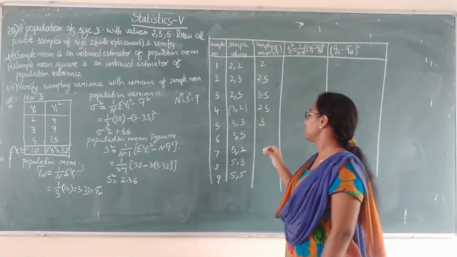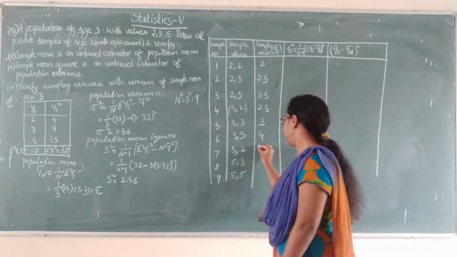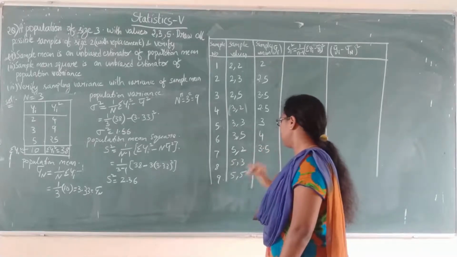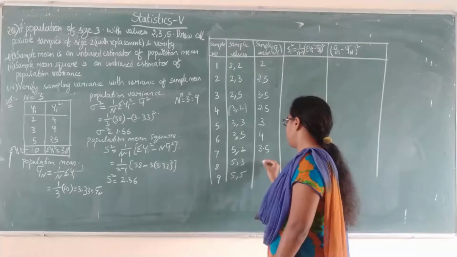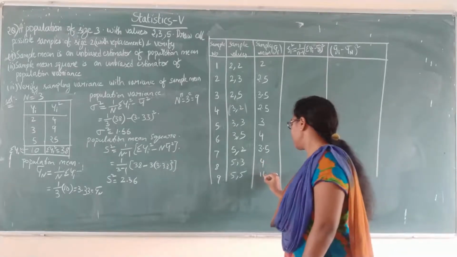5 plus 3 is 8, 8 by 2 is 4. 5 plus 2, 7 by 2 is 3.5. 5 plus 3, 8, 8 by 2 is 4. 5 plus 5, 10, 10 by 2 is 5.